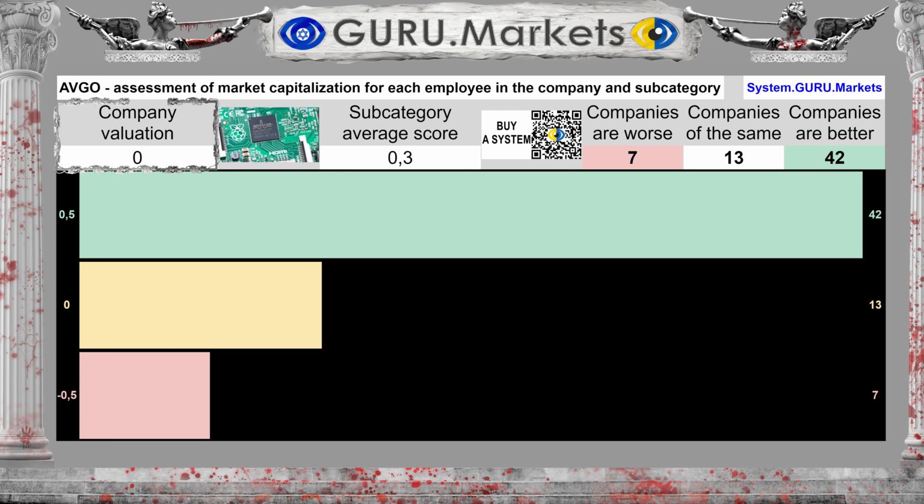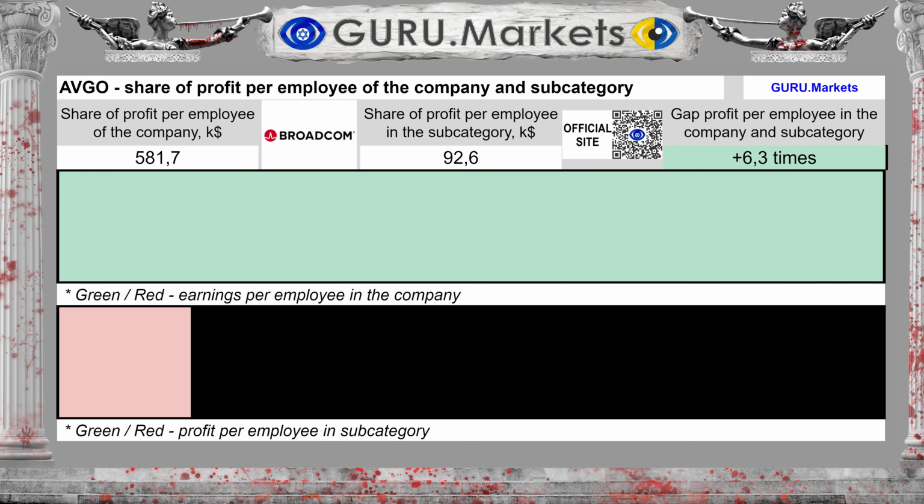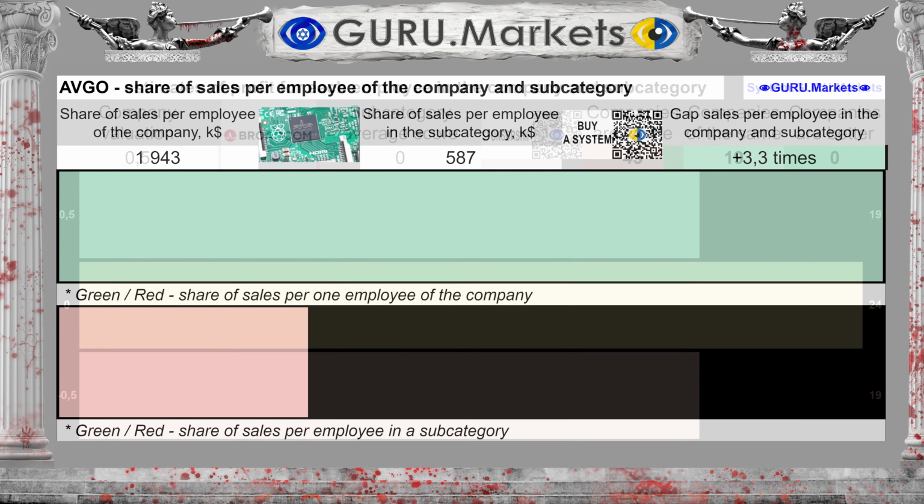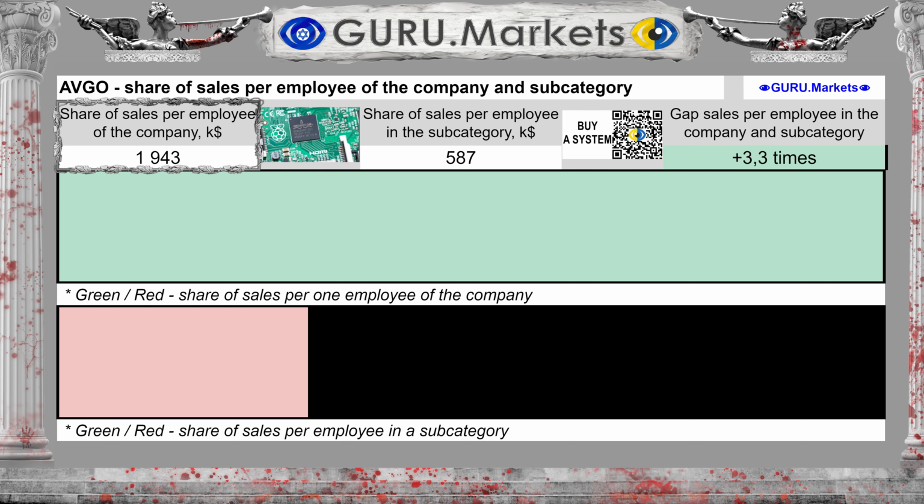Tolerable, 0 points. The amount of profit per employee is $581,700. The average for the subcategory is $92,600. The difference between the subcategory average and the company's performance is 528%. Estimation of profit for each company employee in comparison with indicators in the subcategory: Good, 0.5 points.